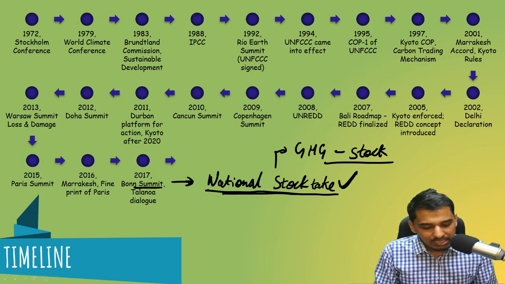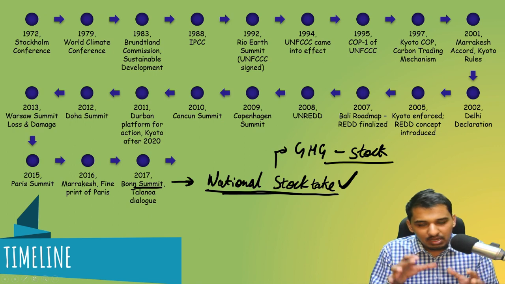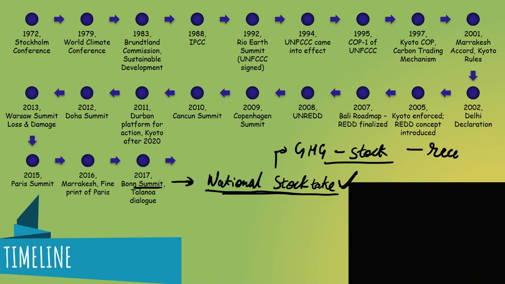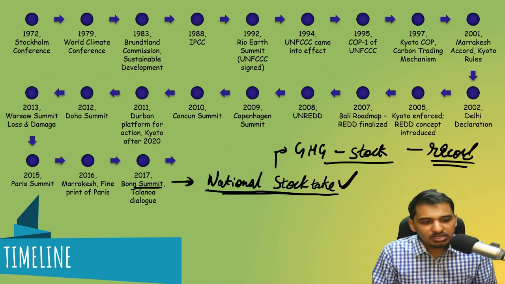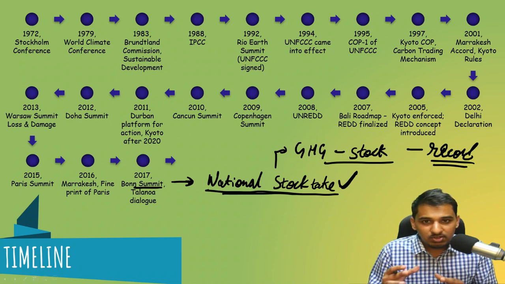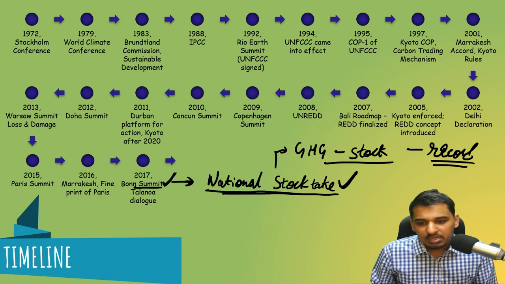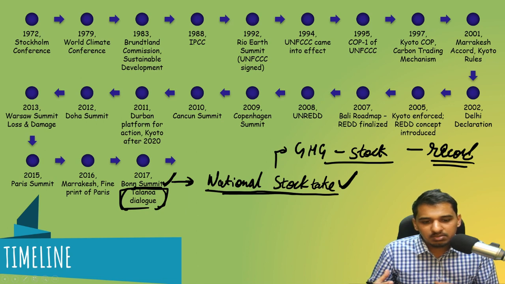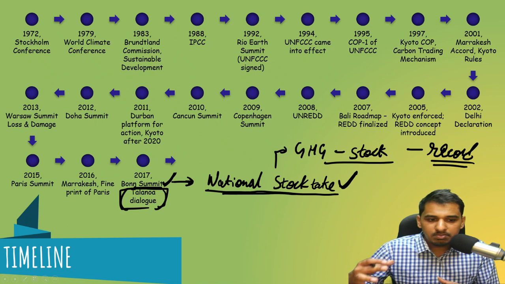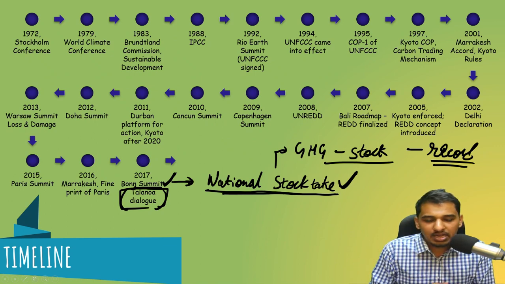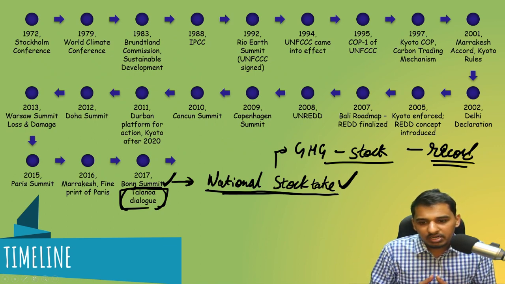That is how nations have to collect their stock of greenhouse gases, or how they have to record their stock of greenhouse gases. This was discussed in the Bonn Summit. Now, what is this Talanoa Dialogue? Let us see this. Okay, I hope you understood what the Bonn Summit is all about. It was about the national stocktake, and the national stocktake talks about the greenhouse gas emission stock and how to keep a record of it for a country.